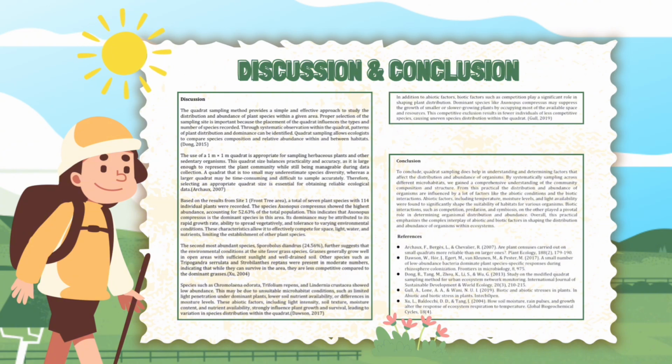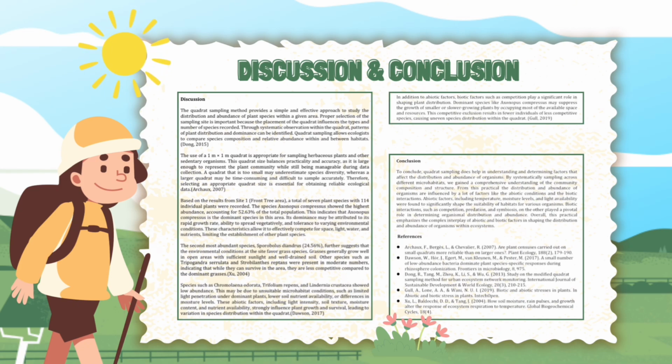Archo, 2007. Based on the results from Site 1, Front Tree Area, a total of 7 plant species with 114 individual plants were recorded. The species Axonopus compressus showed the highest abundance, accounting for 52.63% of the total population. This indicates that Axonopus compressus is the dominant species in this area. Its dominance may be attributed to its rapid growth rate, ability to spread vegetatively, and tolerance to varying environmental conditions. These characteristics allow it to effectively compete for space, light, water, and nutrients, limiting the establishment of other plant species.